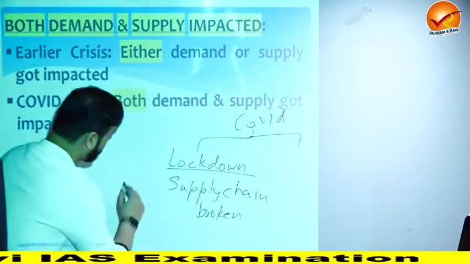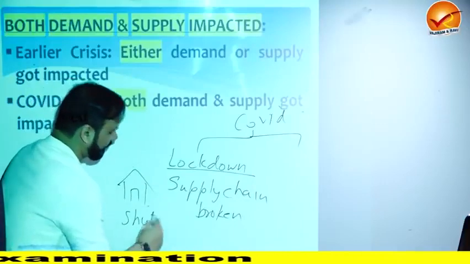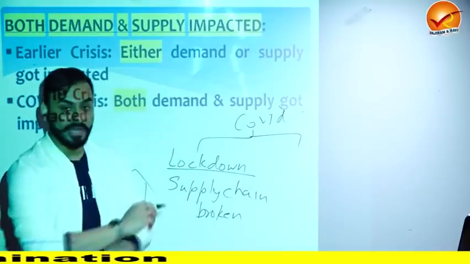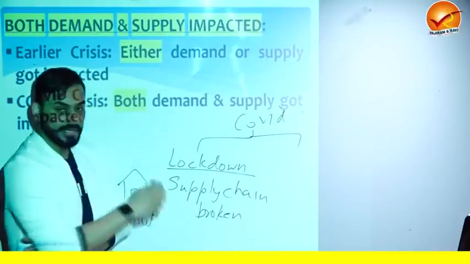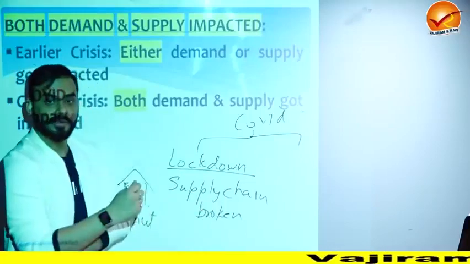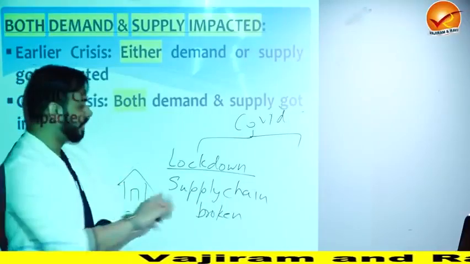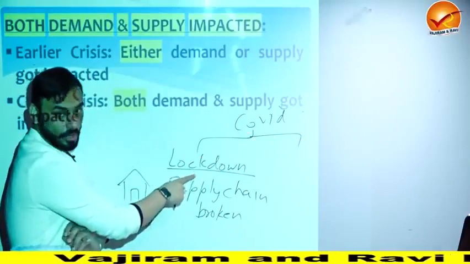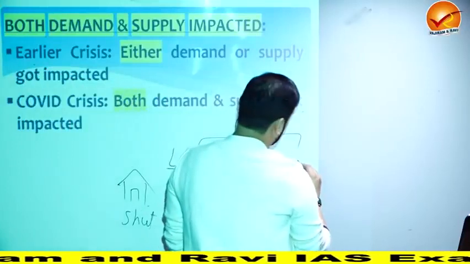What do I mean by that? There are factories which got shut down, so there was no supply. For example, if I want to buy this pen, because the factories are shut, this pen was not available, which means there was a supply chain earlier, but that supply chain did not exist. Globally, the supply chain got broken. This is because of COVID lockdown. So the supply chain broke. Then slowly people lost jobs.